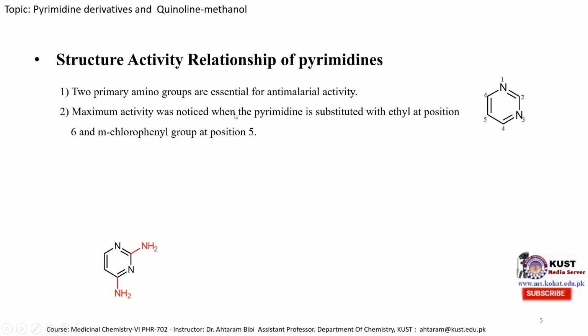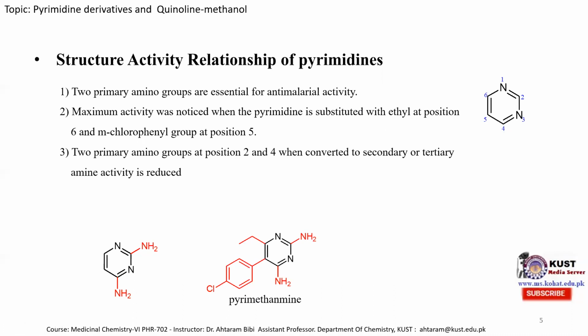Maximum activity was noticed when the pyrimidine is substituted with ethyl at position 6 and a parachlorophenyl group at position 5. So here we can see that when it is substituted at position 5 with the parachlorophenyl molecule and at position 6 with an ethyl group, then maximum anti-malarial activity is obtained for the pyrimidine derivative, and this is known as the pyrimethamine molecule, an excellent anti-malarial drug. When the two primary amino groups at position 2 and 4 are converted to secondary or tertiary amines, activity is reduced.